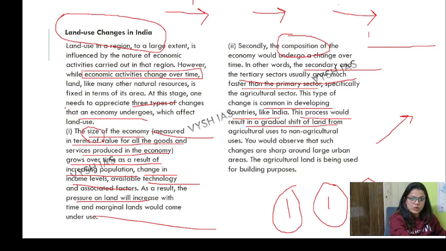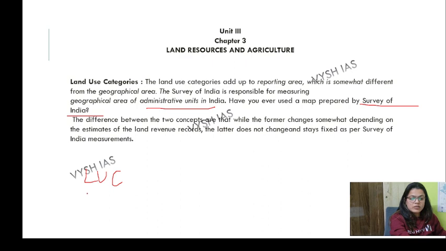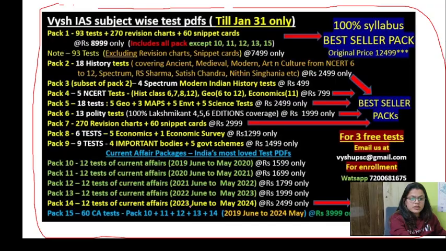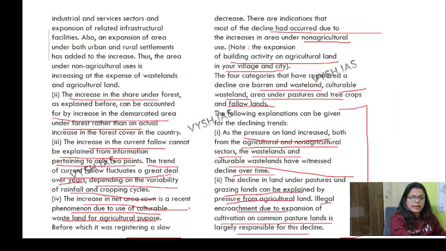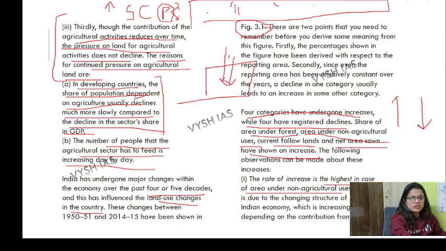Okay. First point. Then land use changes in India. We are focusing on land use over here. So categories. Land use in India, we had talked about it. Then this is very important, right? Size, composition and contribution. You need to create a map. Okay, well, first point was this, the second point was that.